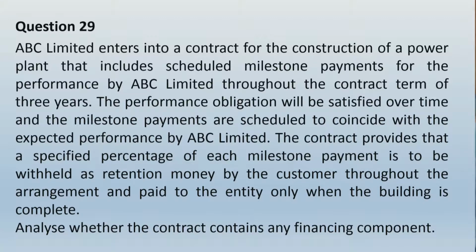The contract provides that a specified percentage of each milestone payment is to be withheld as retention money by the customer throughout the arrangement and paid to the entity only when the building is complete. Analyze whether the contract contains any financing component.